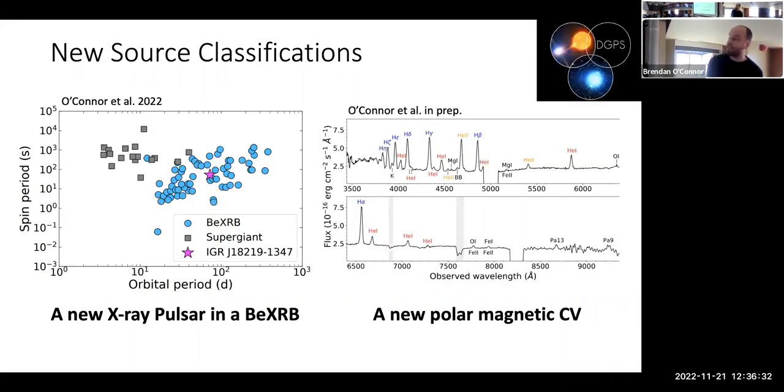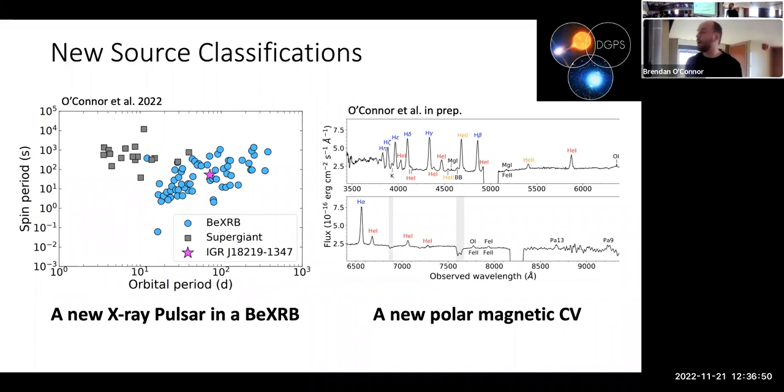So I was able to classify a new BE X-ray binary and identify a pulsar in NuSTAR and NICER observations. The magenta star here shows the location in the Corbet diagram of the spin period and orbital period of high mass X-ray binaries. Sorry, what's a BE X-ray?